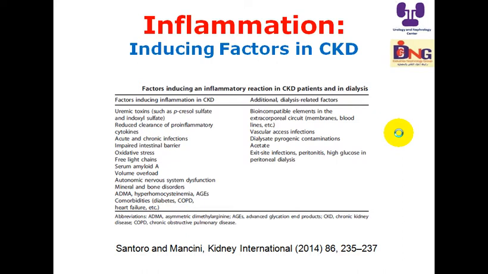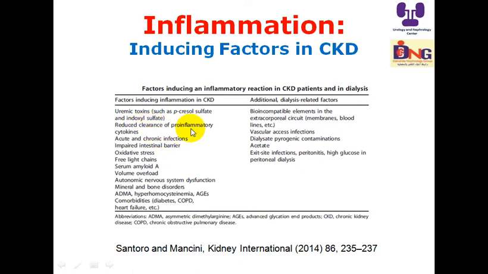What are the factors that induce inflammation in this type of patients? We have factors related to chronic kidney disease and additional factors related to dialysis. So if you look at chronic kidney disease patients, you'll find a lot of uremic toxins, and one of the important uremic toxins is p-cresol sulfate and indoxyl sulfate.